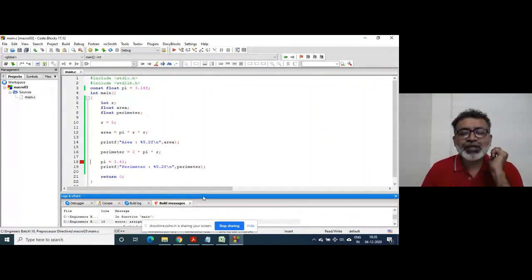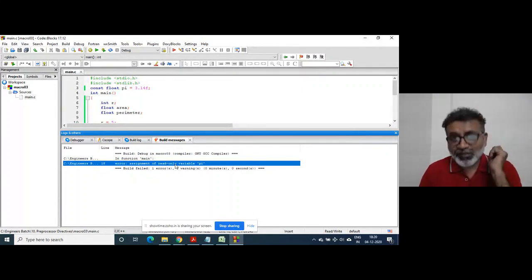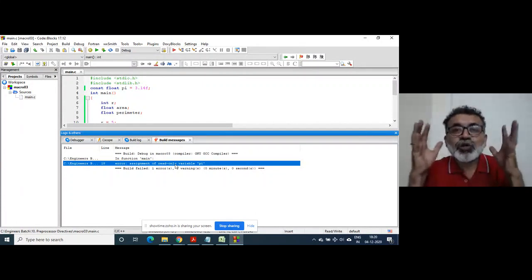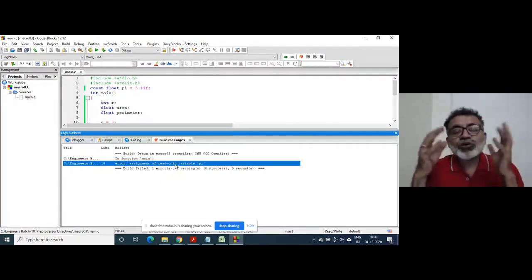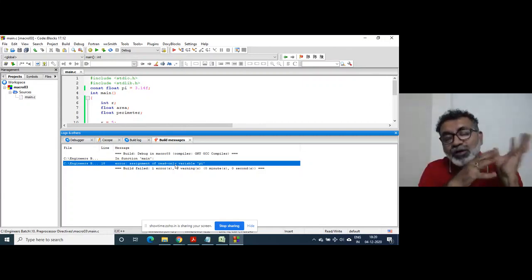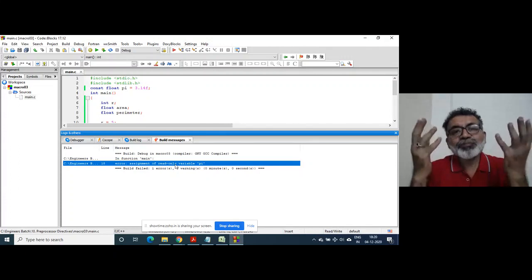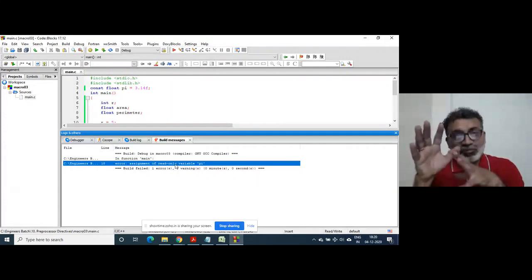It will make a mistake, and you will see the message: assignment of read-only variable. Where have you heard this word read-only? Unfortunately, this is not explained, but you heard read-only perhaps when you were taught about the ROM.